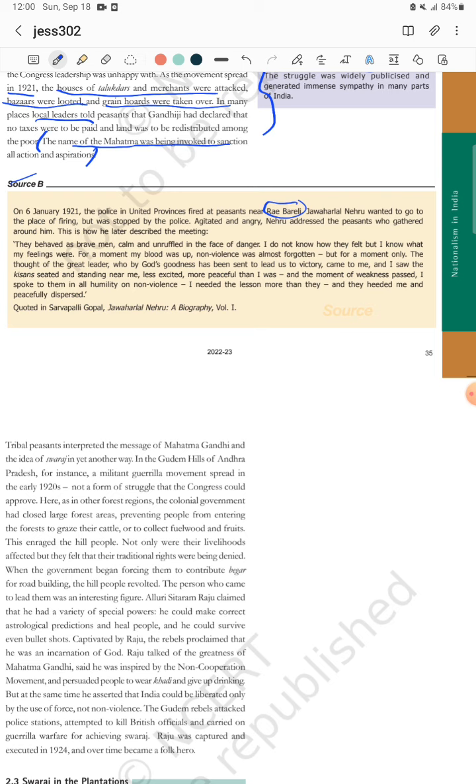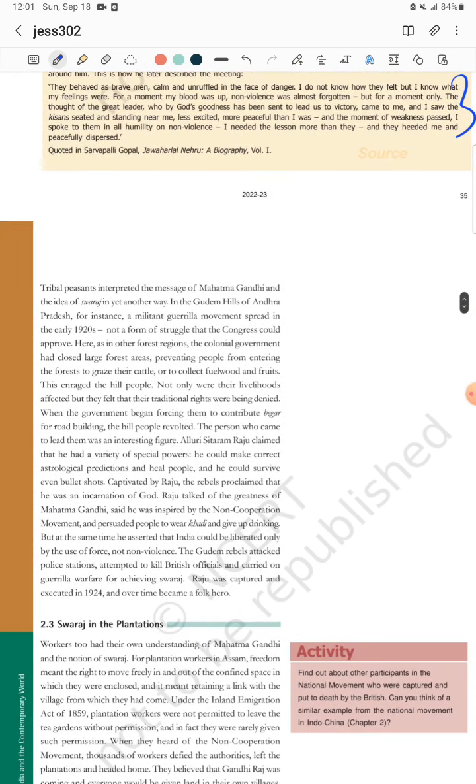So what was his address is written here. Please read it very clearly. He told the peasants, you behaved as very brave men, calm and unafraid in the face of danger. I don't know how they felt, but I know what my feelings were. For a moment my blood was up. Non-violence was almost forgotten, but for a moment only. He said that he couldn't control himself, that he couldn't stay with truth and non-violence. This is the situation; he wanted to react in a very violent way. Just read it sometime. Paragraph-wise questions are coming from this part.